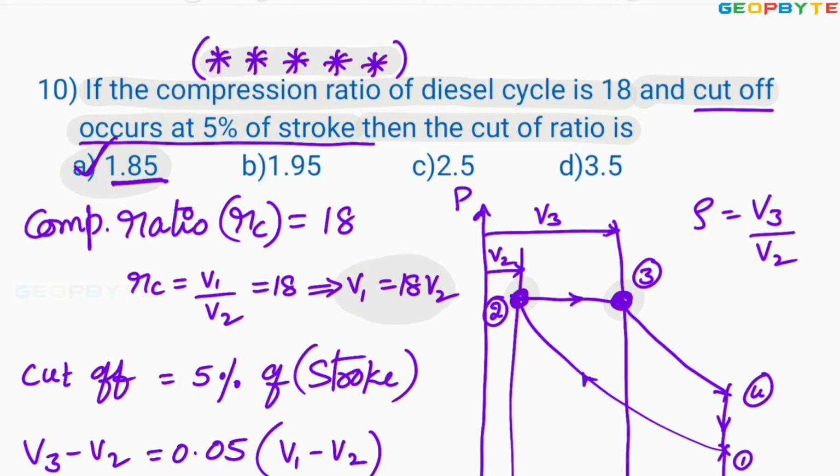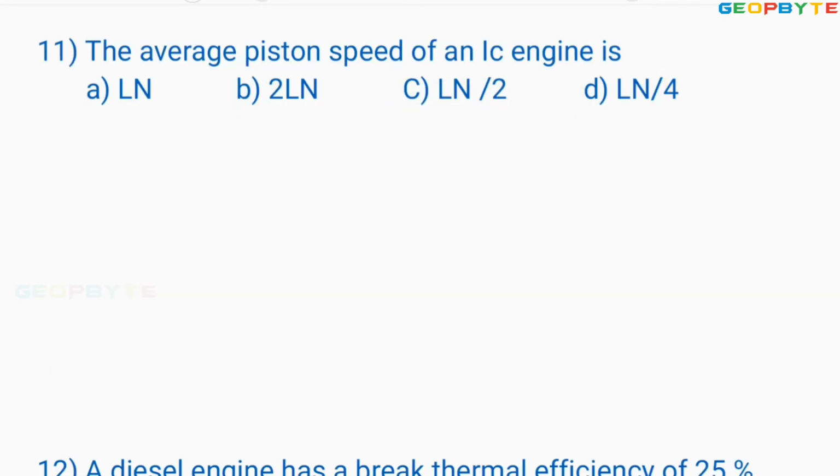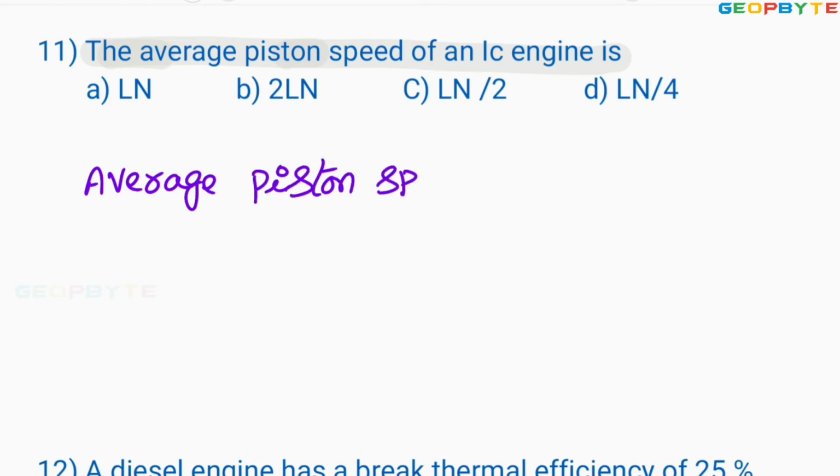Let us take another problem. Look at the 11th problem. The average piston speed of the IC engine or reciprocating compressor is 2LN. Average piston speed equals 2LN. Unit is meter per minute.